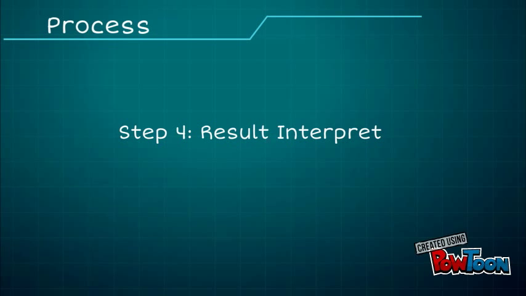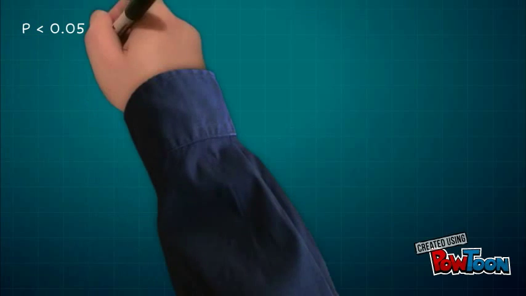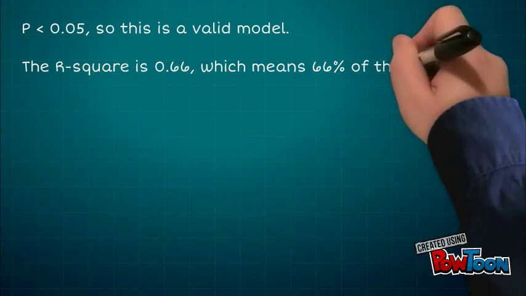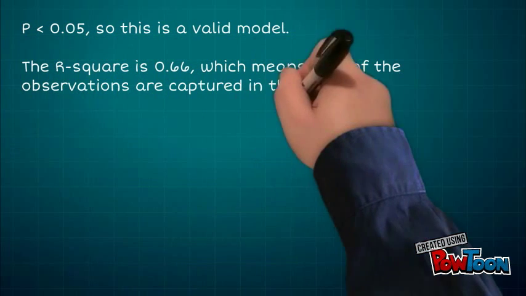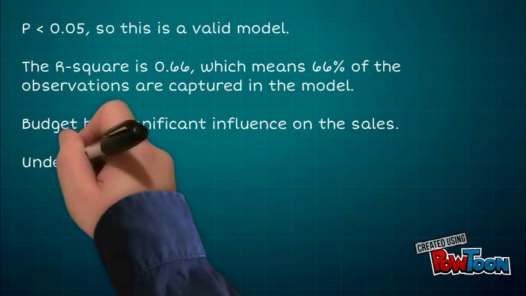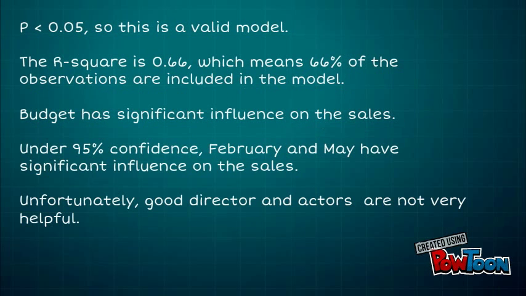Here's the result. We can see the overall p-value is lower than 0.05, so this is a valid model. The R-square is 0.66, which means 66% of the variation is captured by the model. The budget and months have significant influence on the sales.